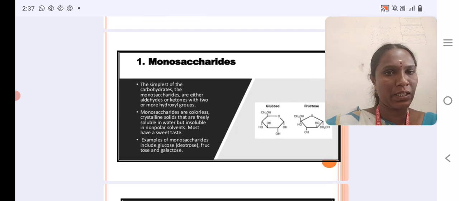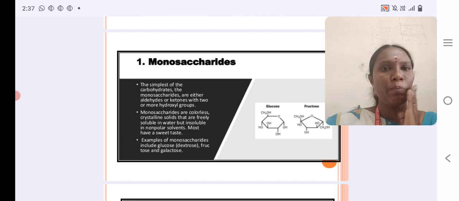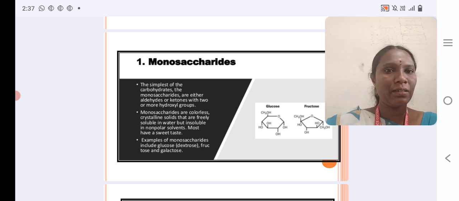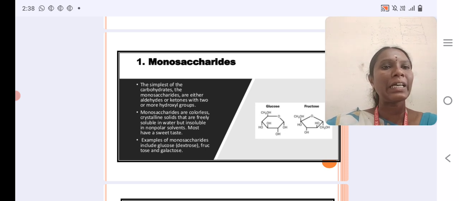First, now I discuss monosaccharides. Monosaccharide is the simplest form of carbohydrate. It is either an aldehyde or a ketone with two or more hydroxyl groups. Monosaccharides are colorless, crystalline solids that are freely soluble in water but insoluble in non-polar solvents. Most of them have a sweet taste. Examples of monosaccharides are glucose, fructose and galactose.